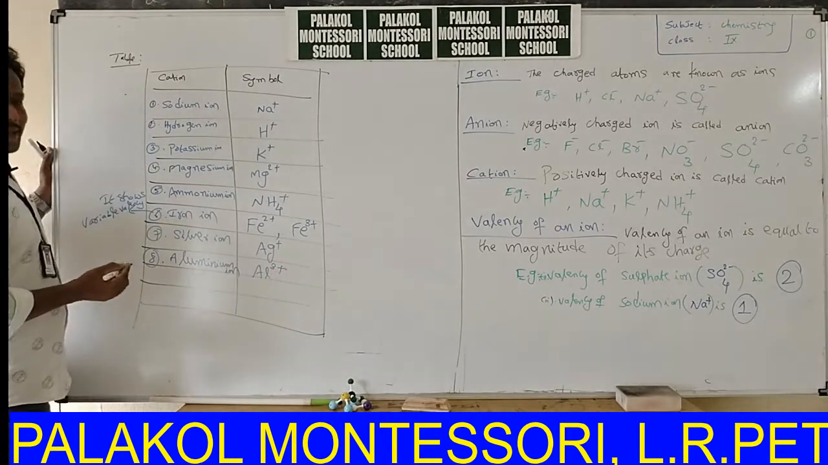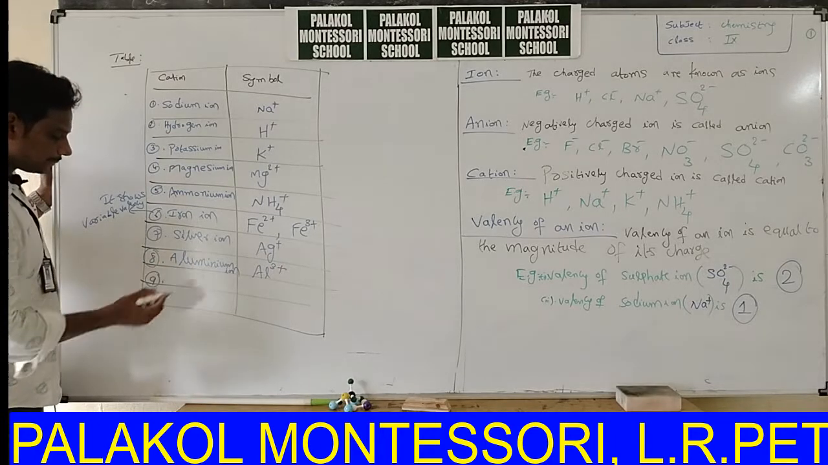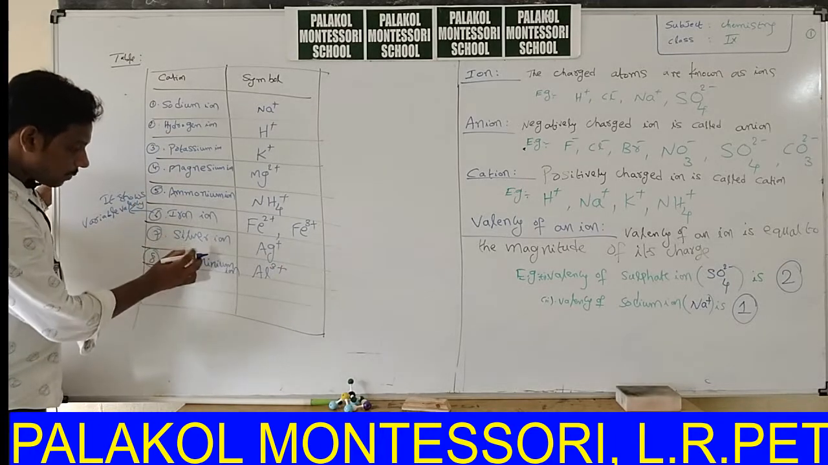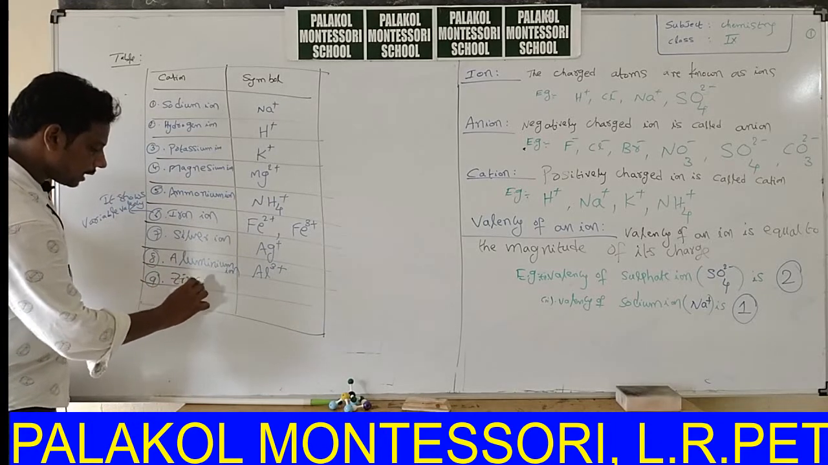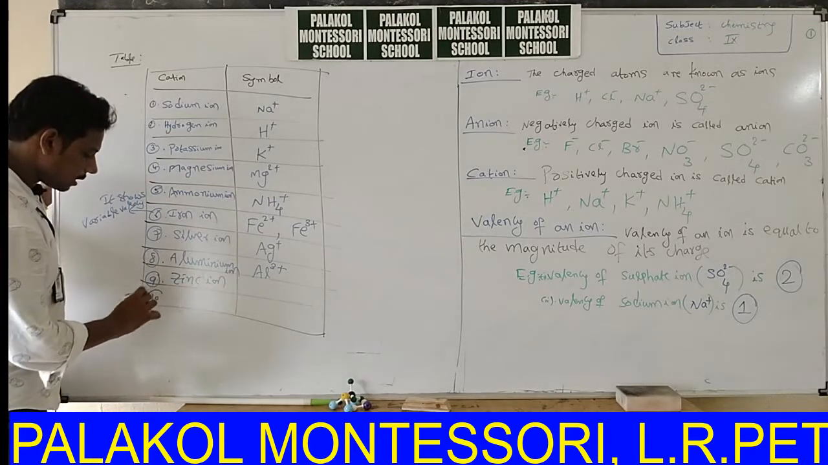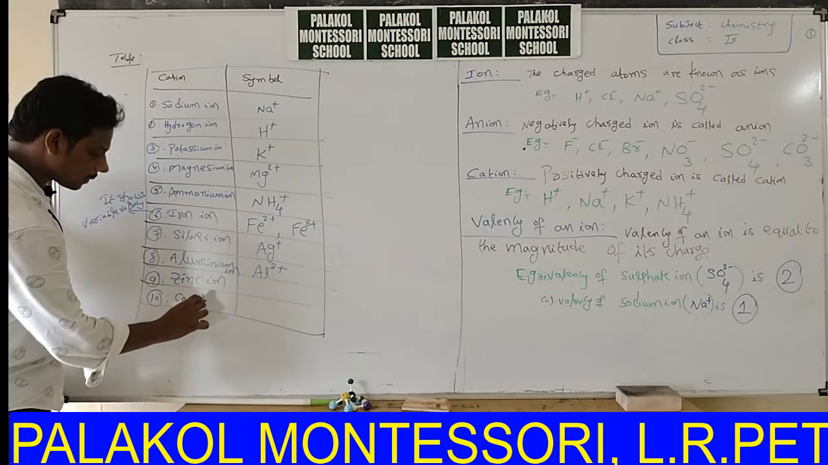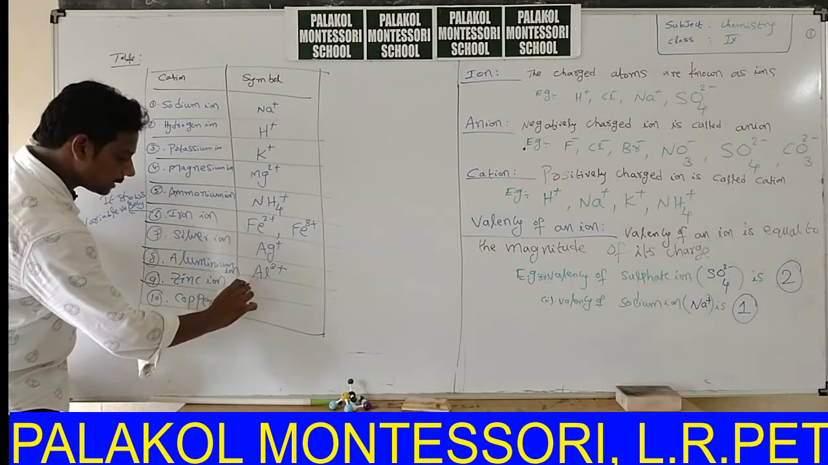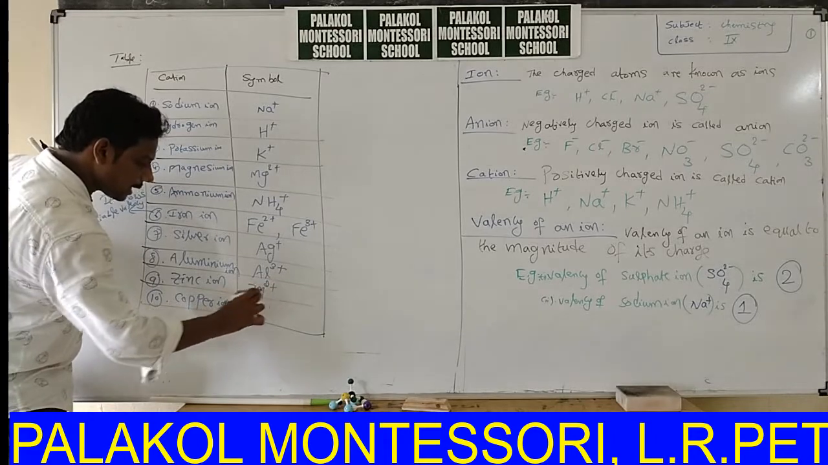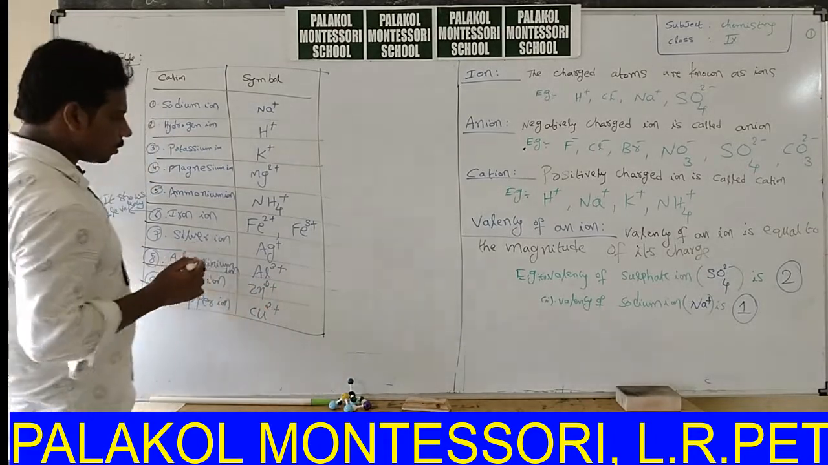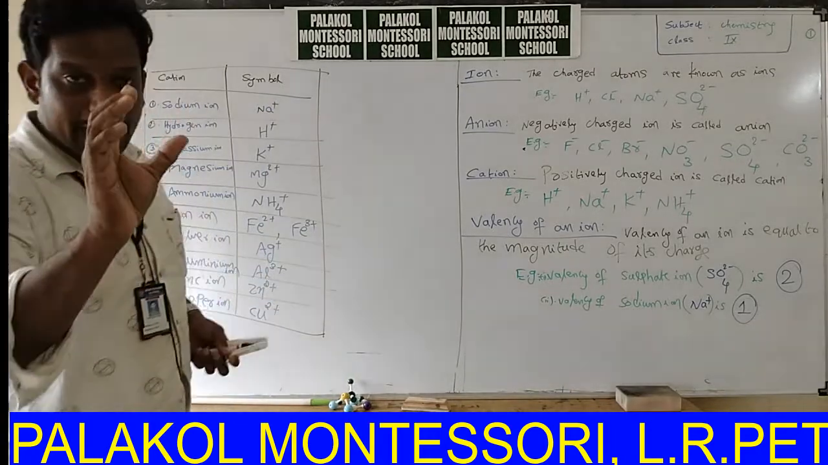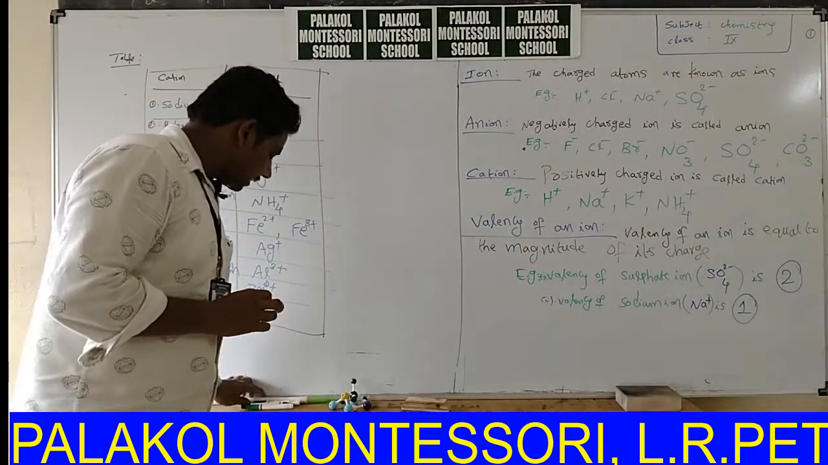Ninth one, silver ion. Next, what about zinc? Zinc ion. 10th one is copper ion. Zinc symbol Zn. Charge present on zinc ion is Zn2+. Charge present on copper ion is Cu2+. These are some of the cations given in your textbook.